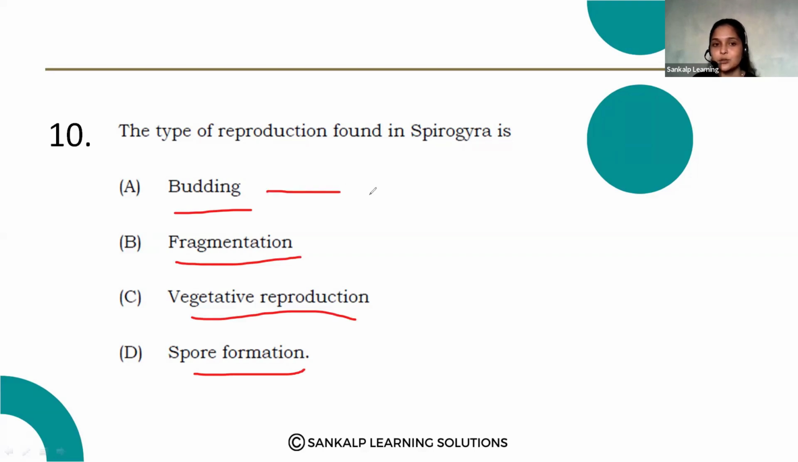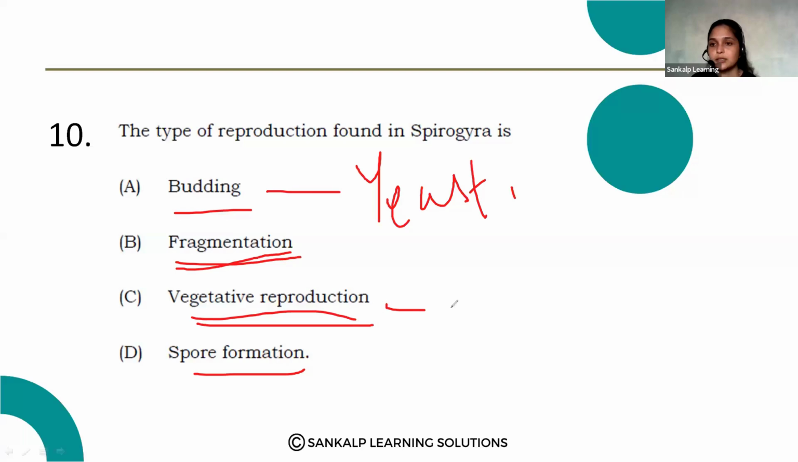Budding, you observe in yeast and hydra. Commonly, we can observe the budding process in yeast and hydra, right? And vegetative propagation, we observe in plants, where vegetative parts of the plants are used for reproduction. For example, stem, roots and leaves, commonly observed in plants.